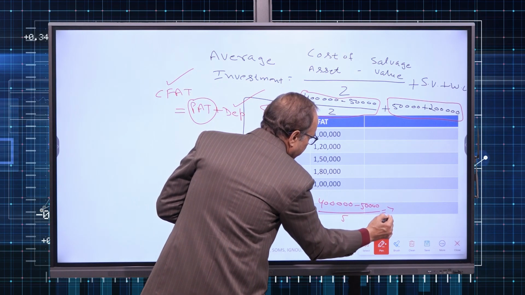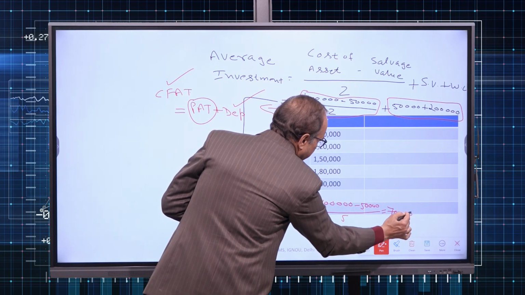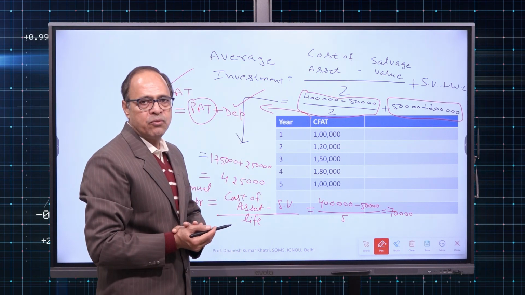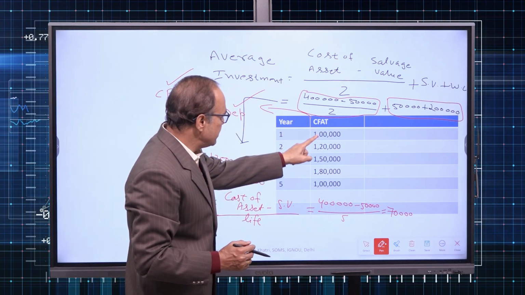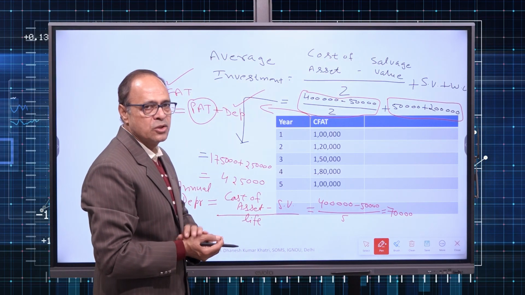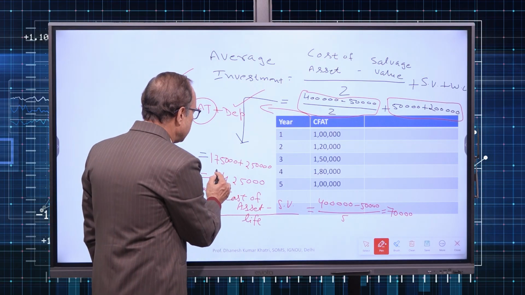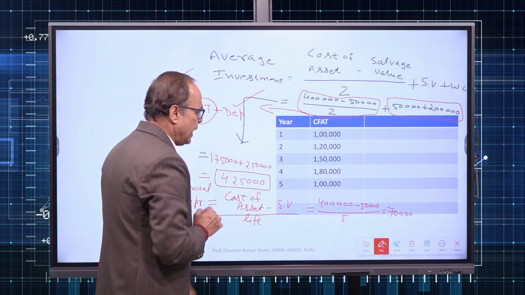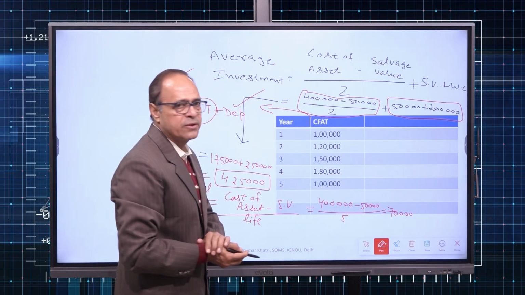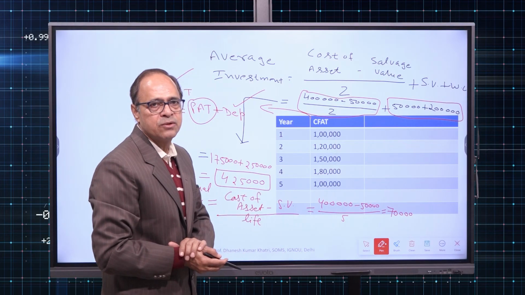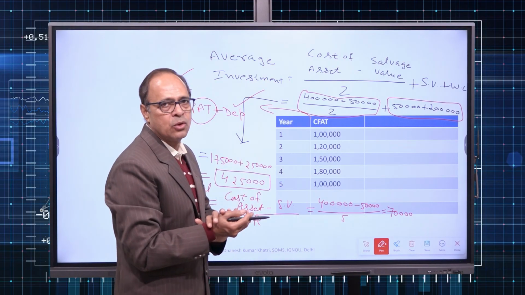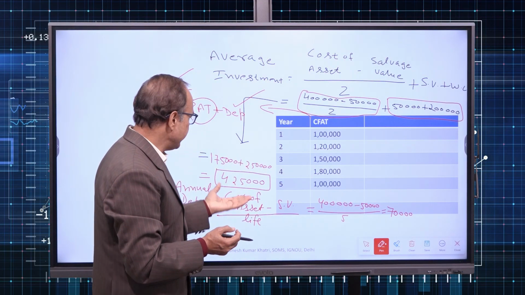It means anyone who has applied depreciation might have applied a depreciation of 70,000 year on year. So I have to deduct 70,000 from each value. So remember, average investment is 4,25,000. Annual depreciation is 70,000. So from the given cash flow after tax, we will simply deduct 70,000 from each year's cash flow, and we will reach the yearly profit of all those years. So now we calculate that.